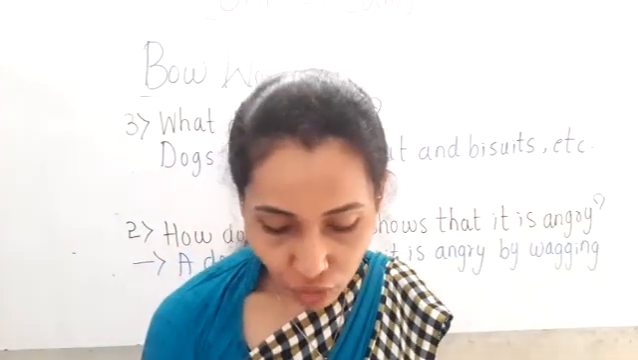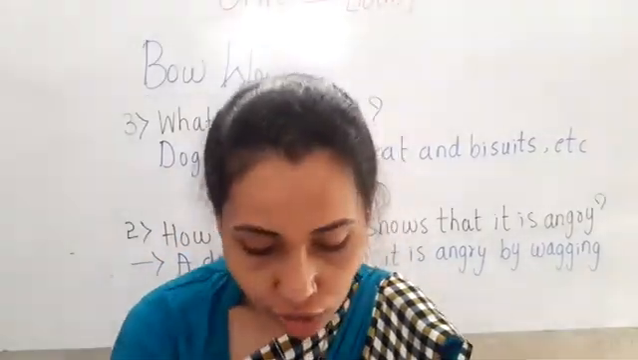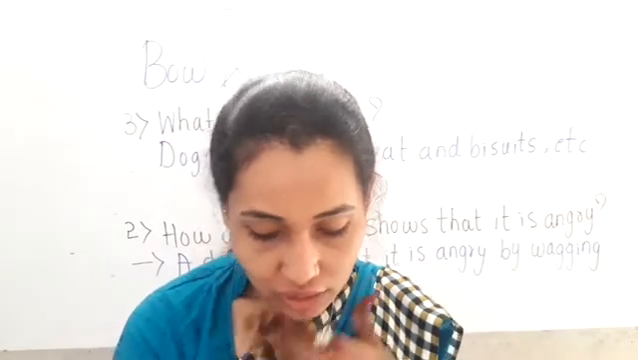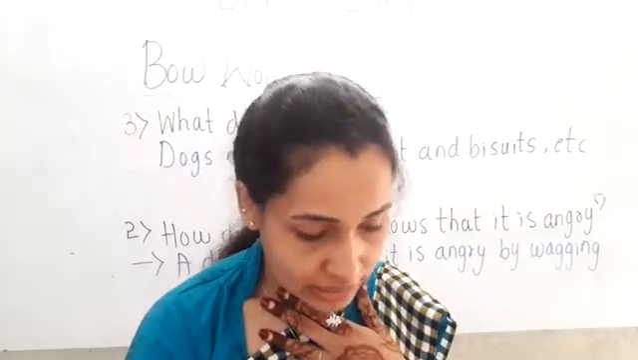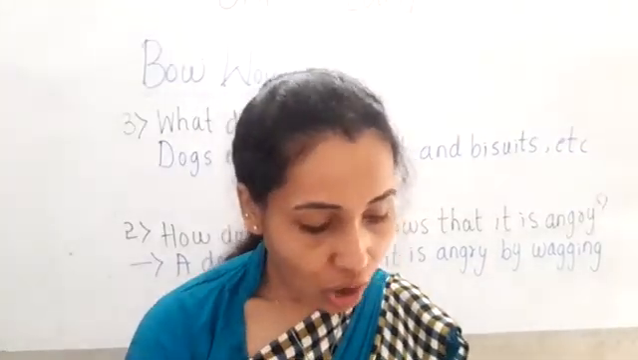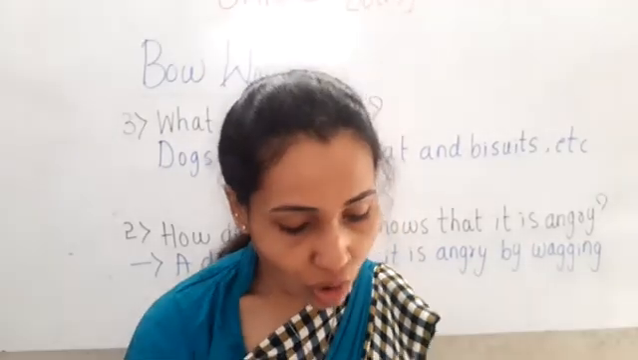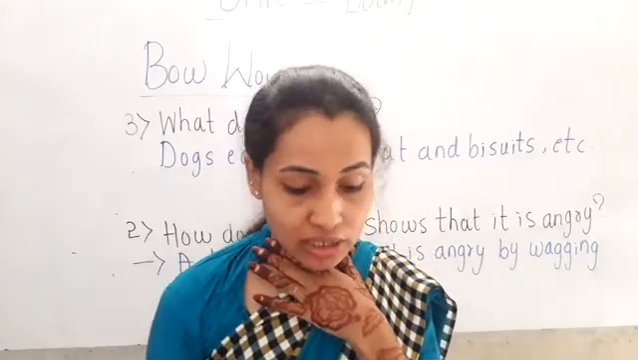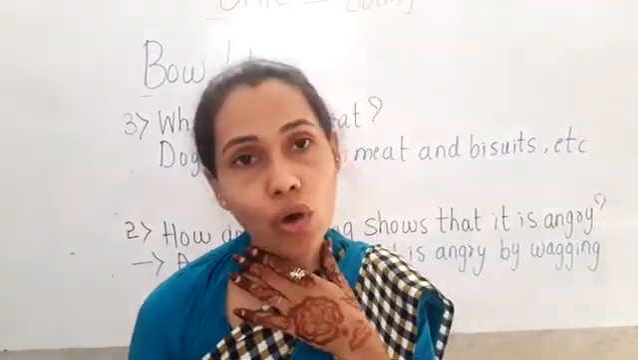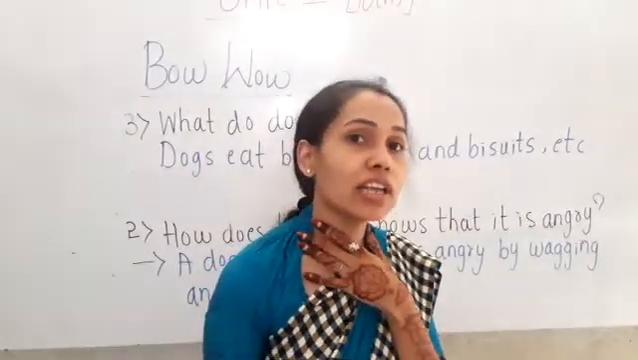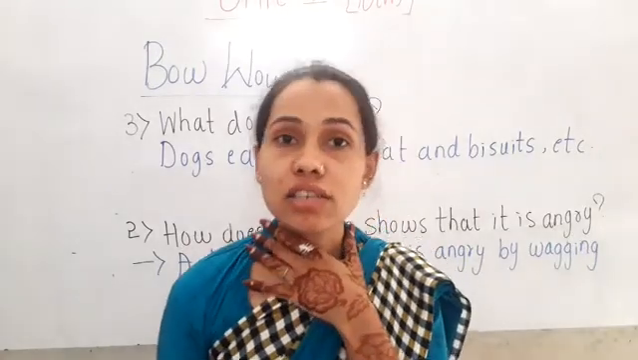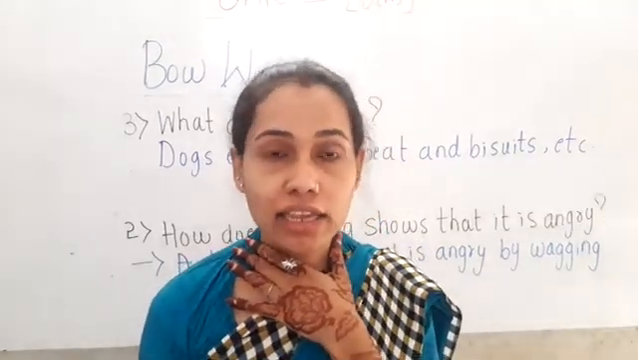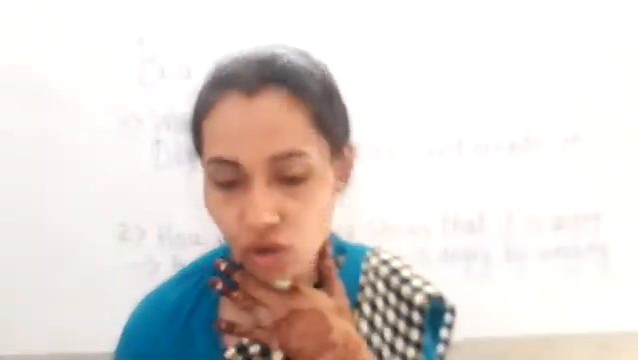Now look at the fourth question, children. What do pet dogs wear round their necks? Okay, children. The dogs wear a small belt around their necks, and that shows they are pet dogs. The dogs are wearing a small belt on the neck. That shows they are the pet dogs.